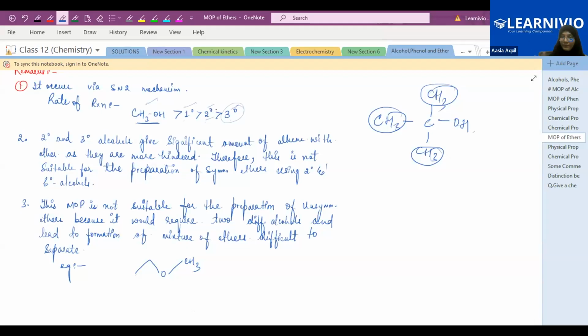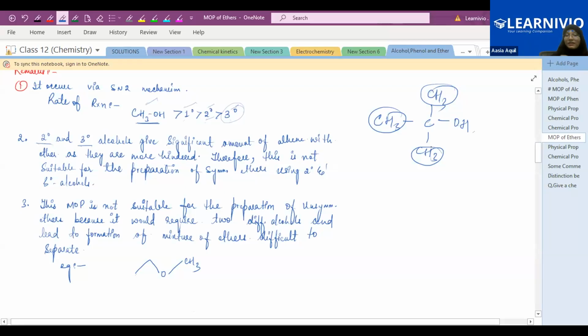So in the secondary and tertiary alcohol, due to the presence of bulky CH3 groups, there will be more hindrance, and ether will be formed, but there will be a formation of alkene also, which means you will get a mixture of alkene and ether.